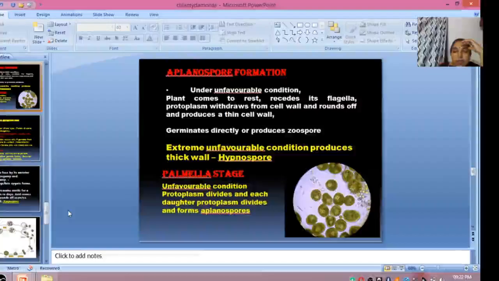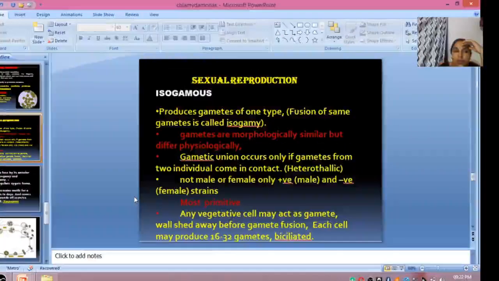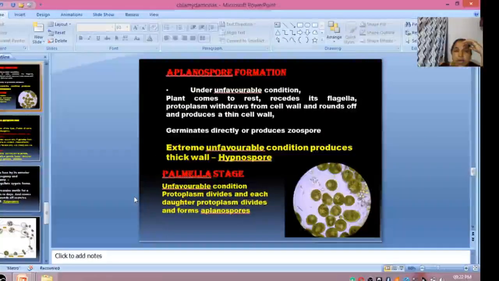Okay. Now up to this we have finished the stage of what? Asexual. Okay. So here I am stopping. We studied the structure of Chlamydomonas and asexual reproduction in Chlamydomonas. Asexual reproduction is by means of three methods. Zoospore formation, that is, biflagellate spores are produced. Aplanospore, that is a non-motile, thin-walled spore. Hypnospore, that is a thick-walled spore.